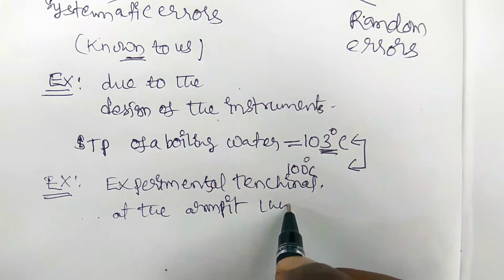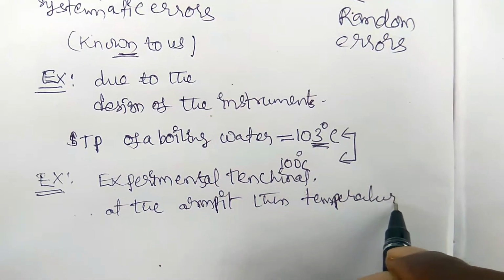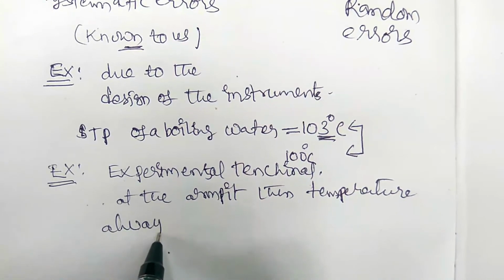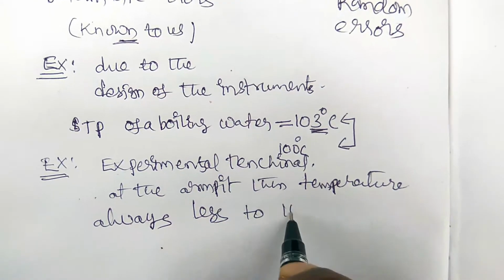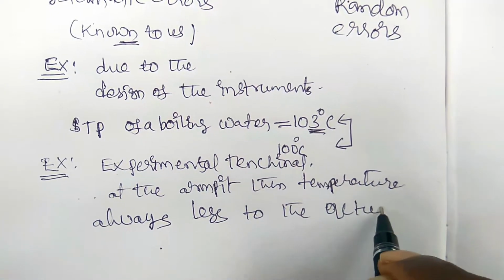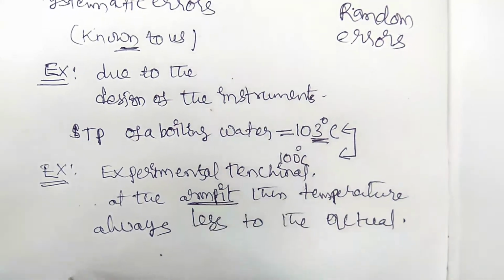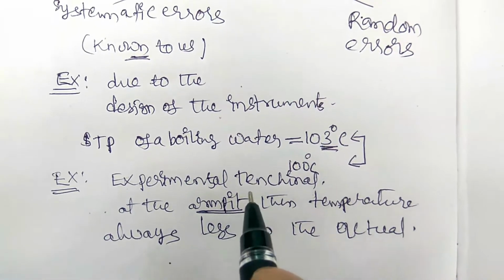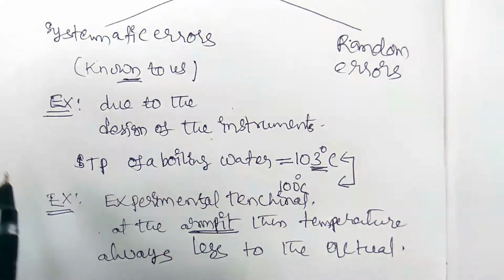So then the temperature should always be less than the actual. So this is the wrong method to find the human body temperature, where the thermometer is kept in the armpit. Okay, so these are the experimental defaults. By the defaults of experimental, those errors belong to systematic errors.